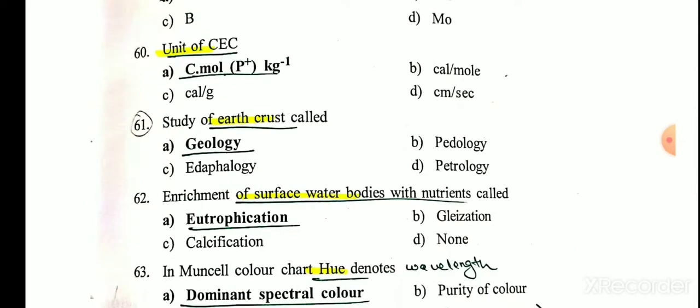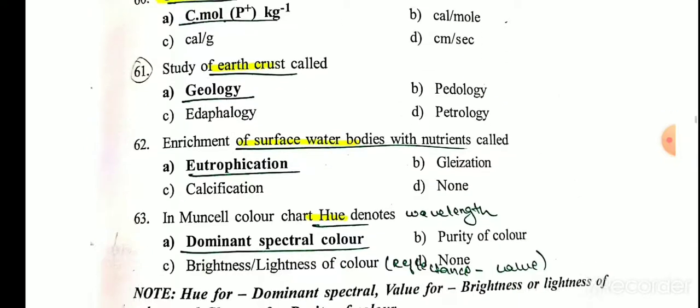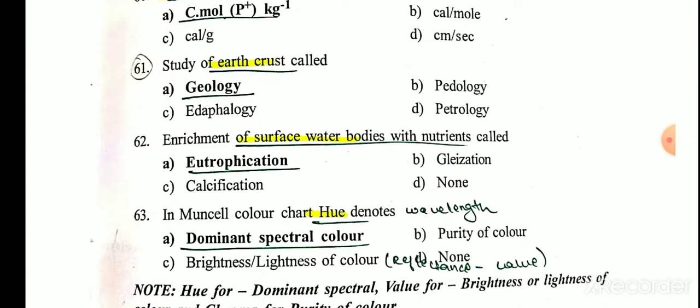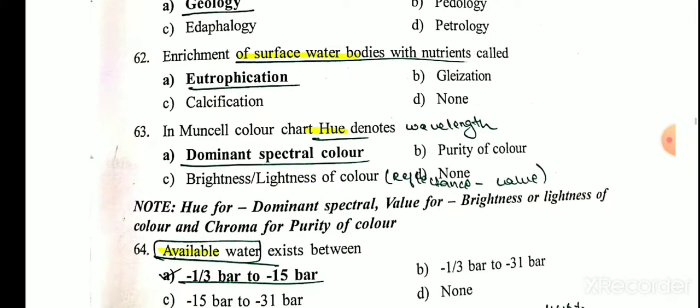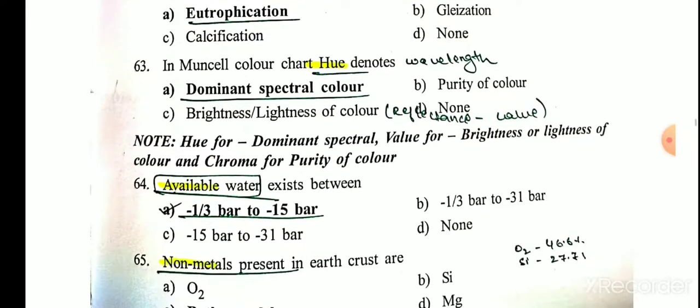Study of the earth's crust is called geology. Enrichment of soil and water bodies with nutrients is called eutrophication. In the Munsell color chart, hue denotes the dominant color spectra, and the two other factors are value and chroma. Value denotes lightness and darkness, and chroma denotes the purity of color.